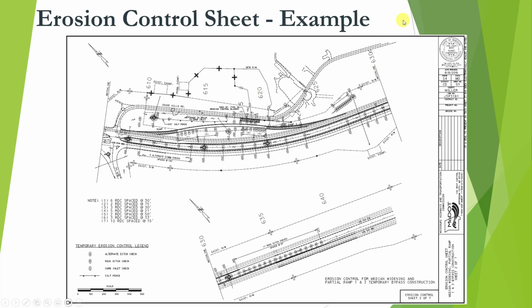This is an example of an erosion control sheet. You can see that we have a scale bar. You have your north arrows wherever, and this looks like a plan sheet. So we got plan up top, plan at the bottom. Got your two north arrows representing where north's at.